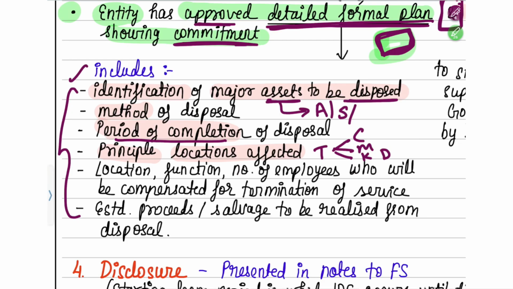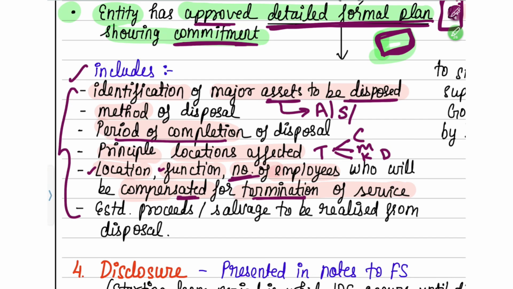Okay, and then the next one is about the employees. That means because you're going to terminate their service also. Suppose all the employees working in the Tata Sky division will be terminated now, correct? About those employees who are going to be compensated for the termination of service, about their location, function, and how many employees you are going to compensate, that you have to write. What was their location, which location they were working, what was their function, what was their job role, manager, assistant manager, in which division, and how many employees like that you are going to compensate for terminating their service. You have to write that down.